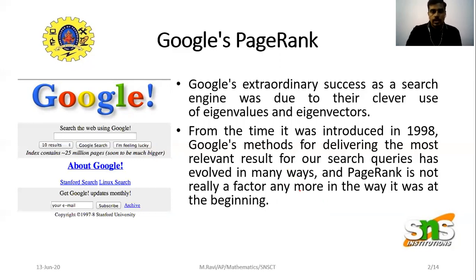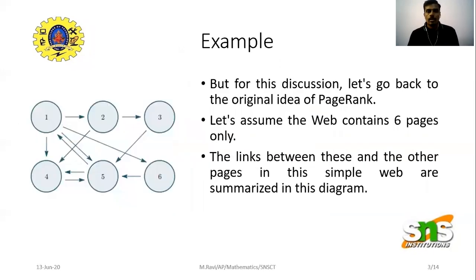Now let us consider an example. Just for our discussion, consider we have 6 web pages relating to a specific content: page 1, page 2, page 3, page 4, page 5, page 6. What does this arrow imply? The author of page 1 thinks they have relevant content in page 2, page 6, page 5 and page 4. So page 1 is linked with page 2, page 4, page 5 and page 6.